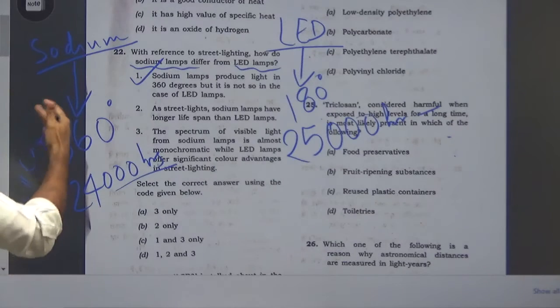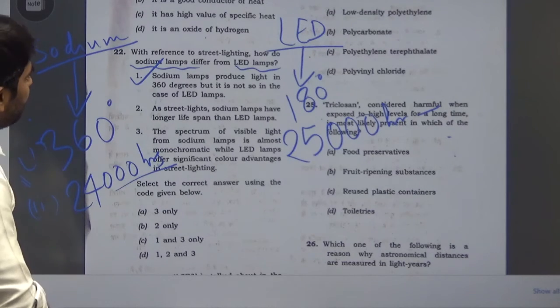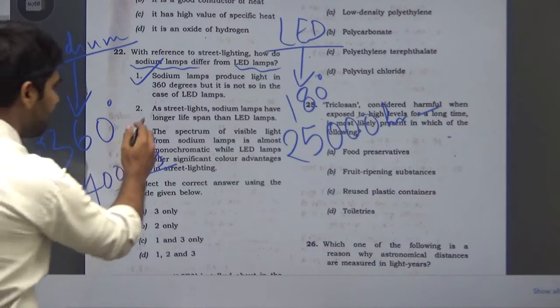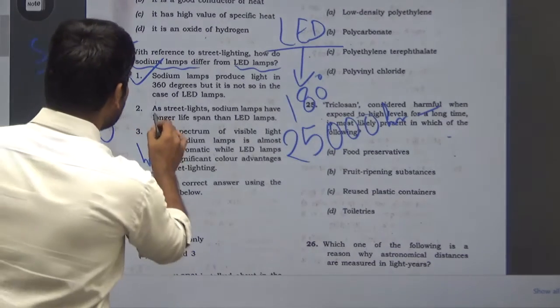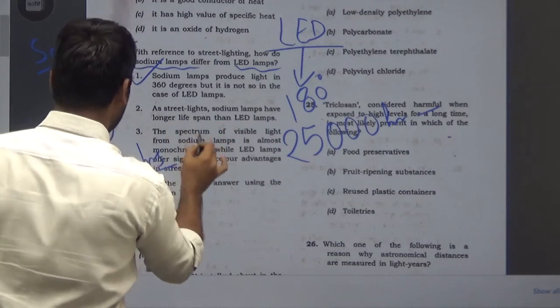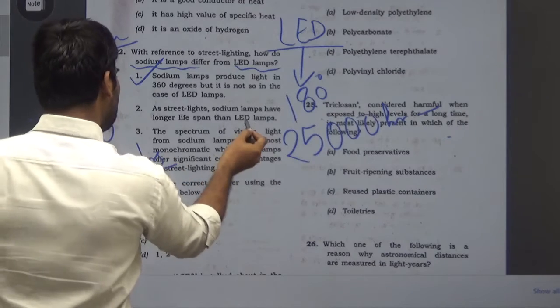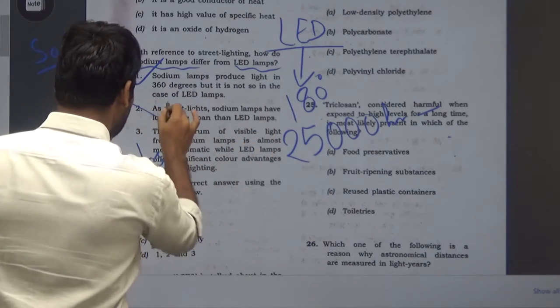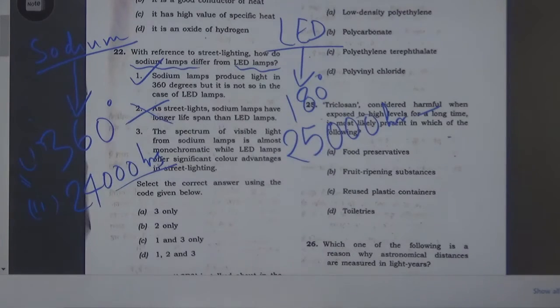So in comparison to sodium lamps, LED lamps have much longer life. But the statement says that street light sodium lamps have longer life. This is not so. This is just the opposite. LED lamps have longer life than sodium. So statement 2 is incorrect.